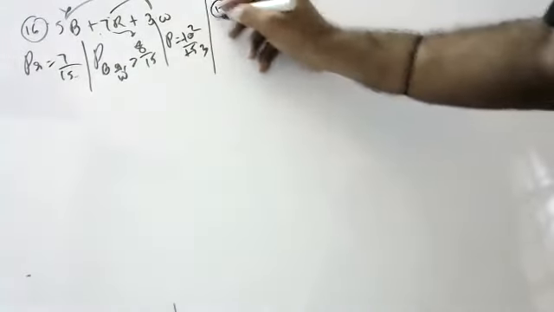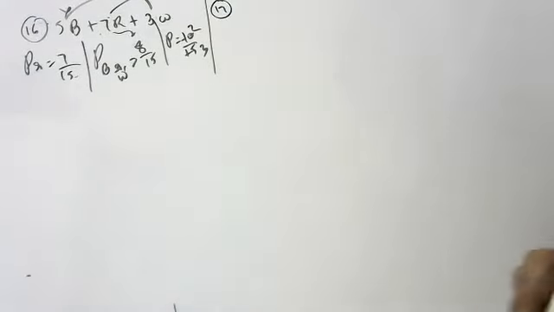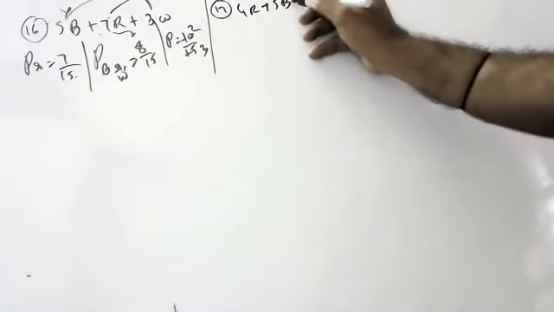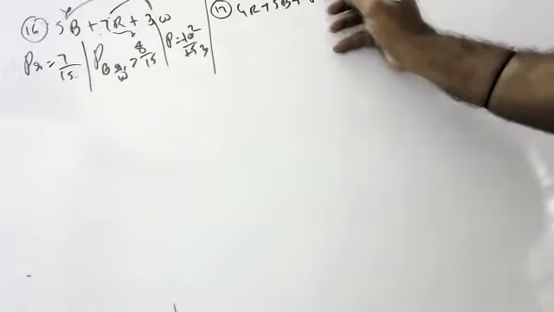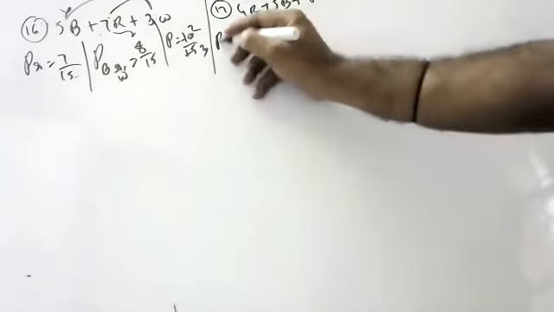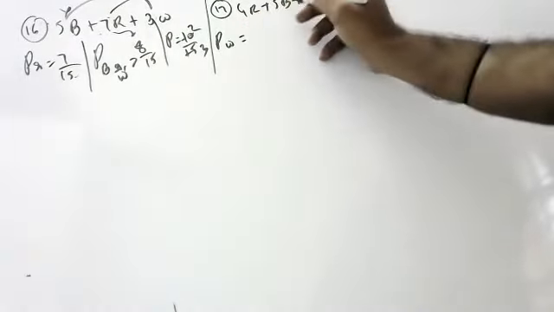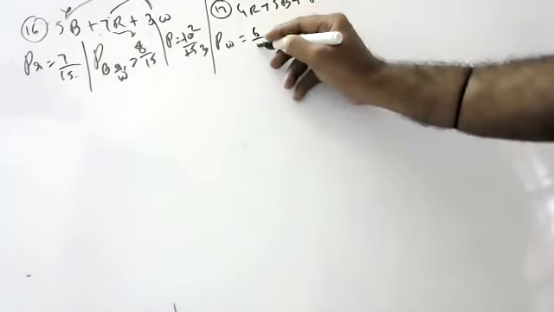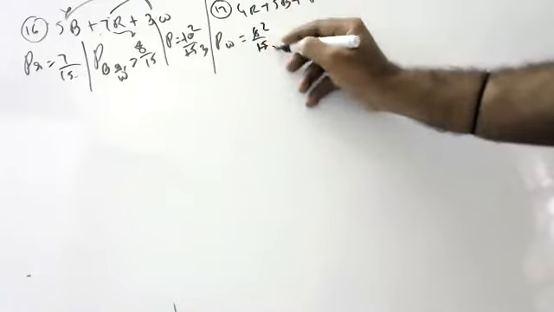Next. Vikram, tell one more sum. A bag contains 4 red balls, 5 black balls, 6 white balls. What is the probability of white? 6 by 15, that is 2 by 5.